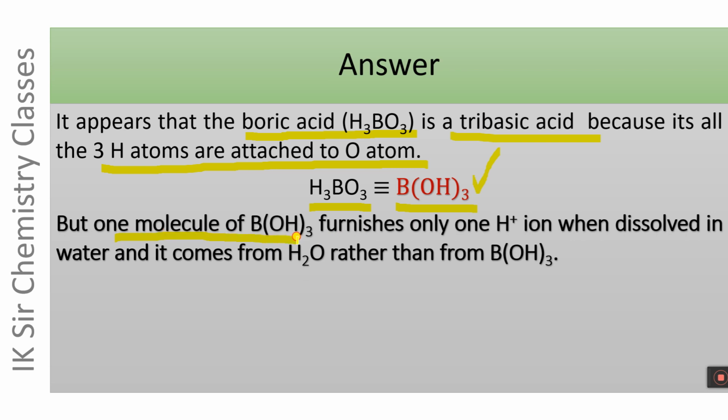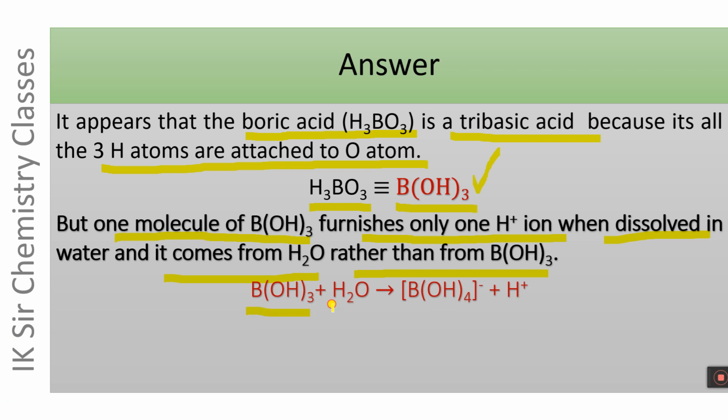One molecule of boric acid furnishes only one H plus ion when dissolved in water, and it comes from H2O rather than from the boric acid molecule.